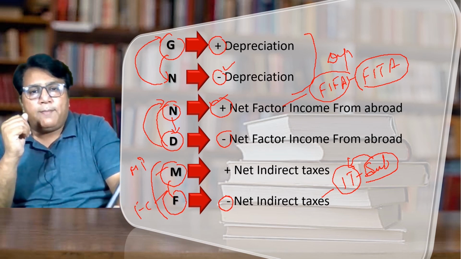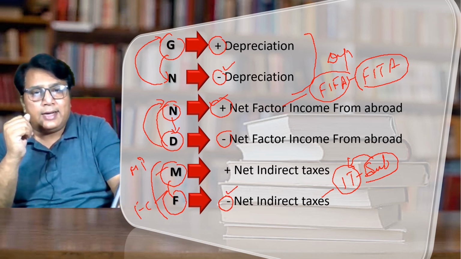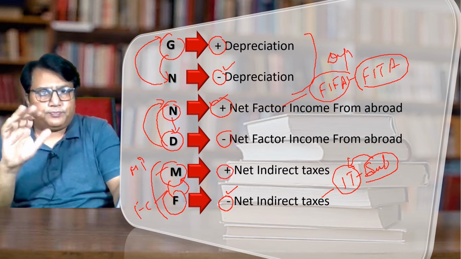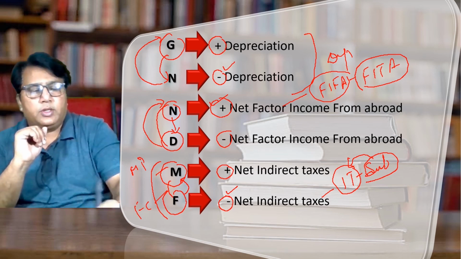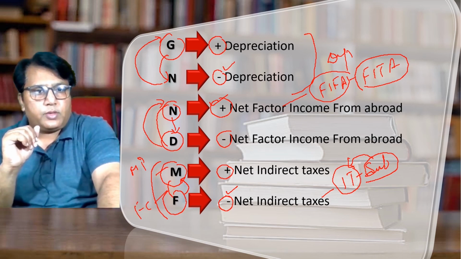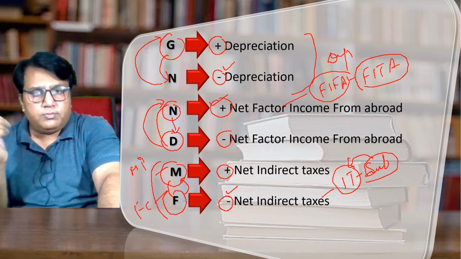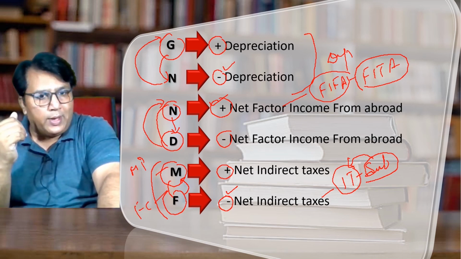So when we convert M to F, what do we have to do? We have to deduct net indirect taxes. When we have to convert F to M, what do we do? We have to add net indirect taxes. This concept we will discuss in detail in this particular video. Now try to understand this concept through the numerical.